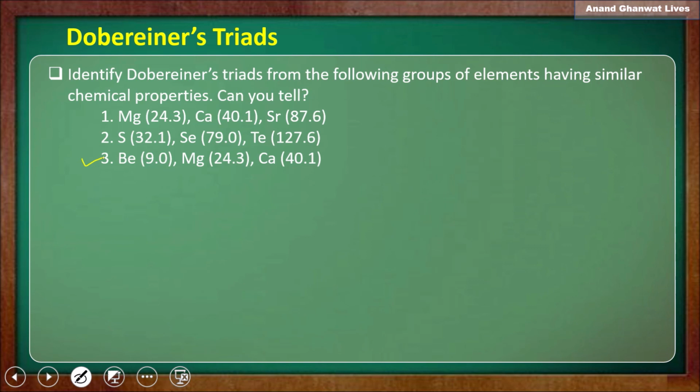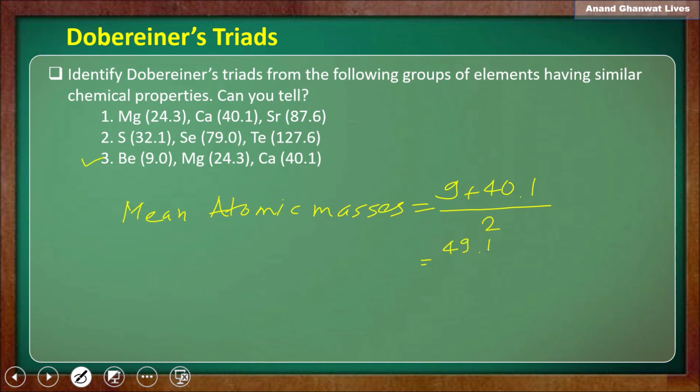Let us calculate the mean atomic mass: 9 plus 40.1, the atomic masses of the first and third elements, divided by 2. 49.1 divided by 2 is 24.5.